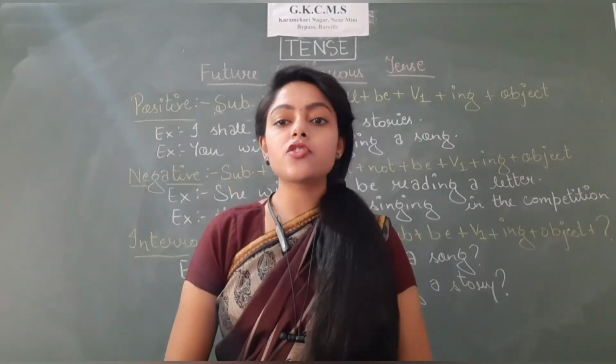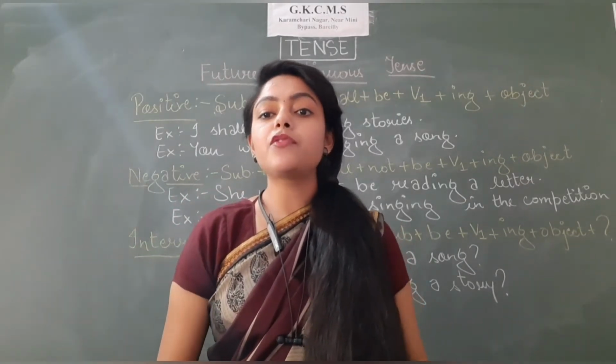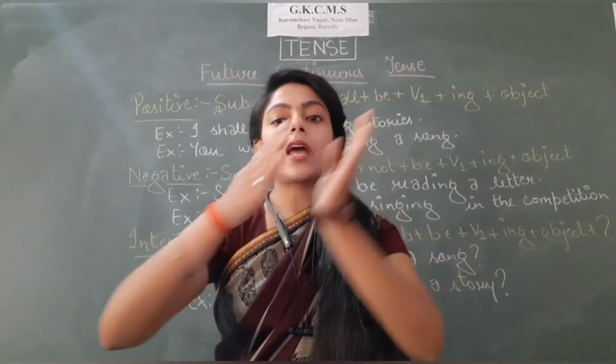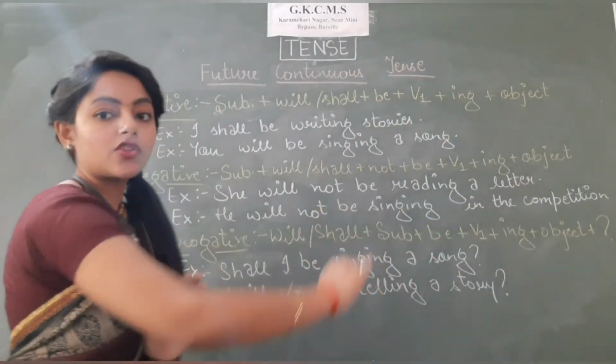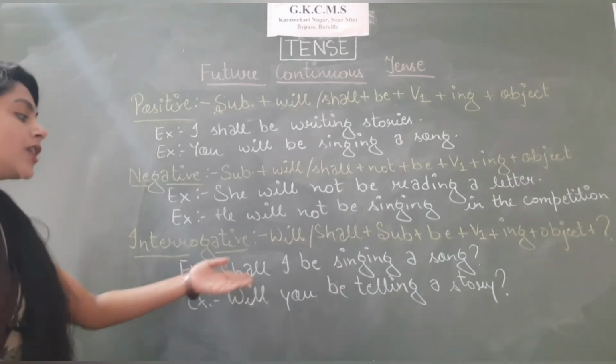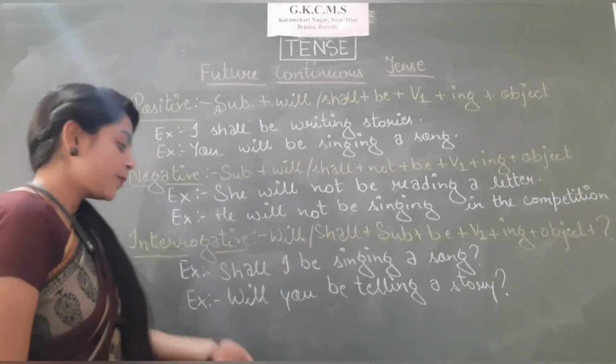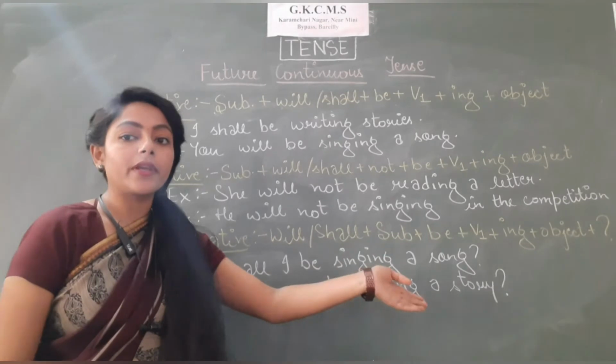Now let's move to the structure of interrogative. Same thing we have to do. Just take the will and shall and put it in the beginning. Rest of the structure will be same. For example, shall I be singing a song? Will you be telling a story?